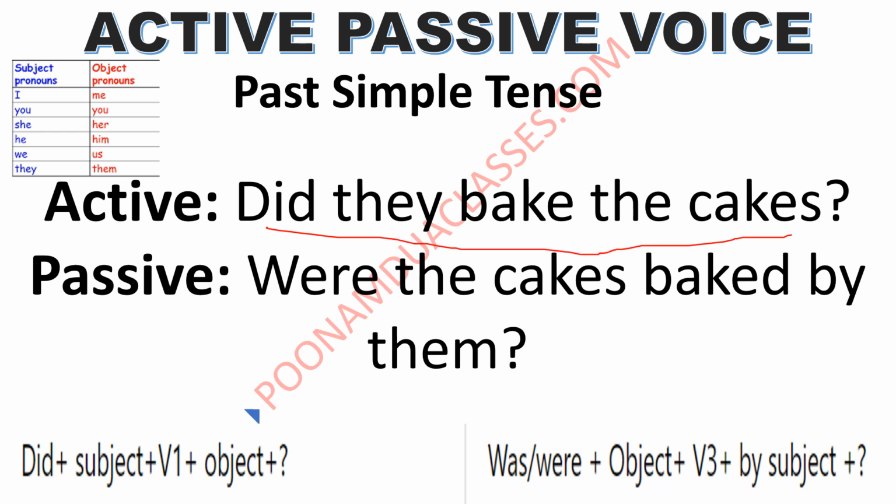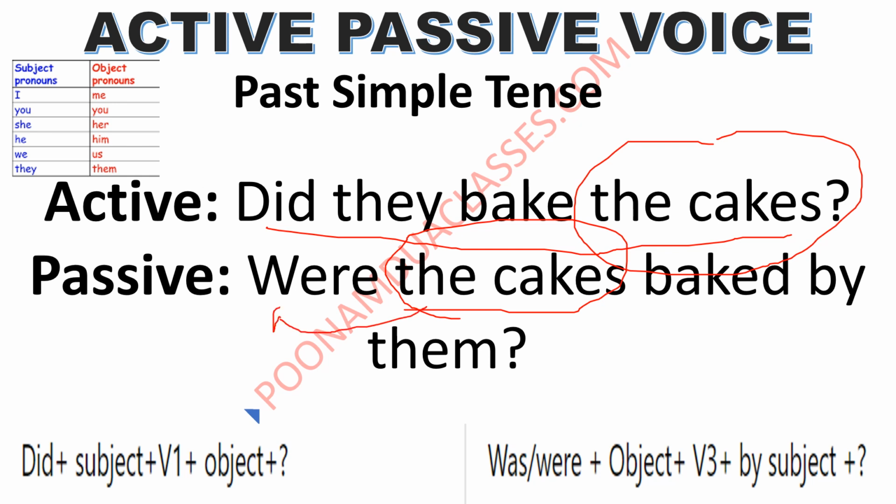Did they bake the cakes? The cakes will become subject here, the cakes. The cakes के साथ क्या आ सकता है? Verb. Past कर रहे हैं ना हम, past simple. Were the cakes baked by them? They will get converted into them as per this table.